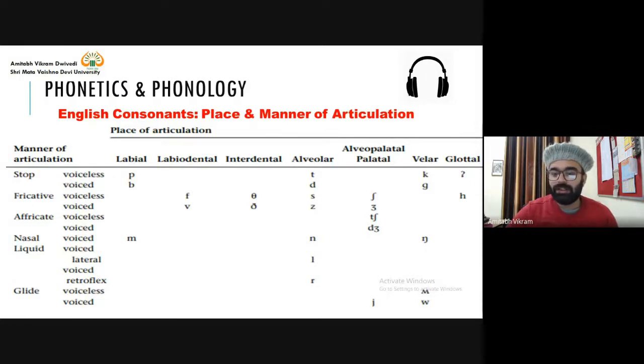This one is ya. So when you say ya, your tongue is moving a little from ya to ya. So it's not on one particular position, but you can feel a little movement when you say ya. Similarly, wa. But you have two qualities of the wa sound. This is also wa and this is also wa.